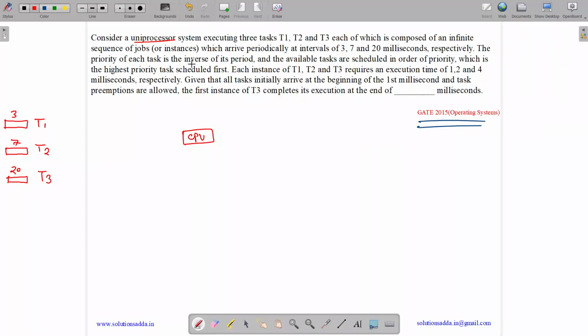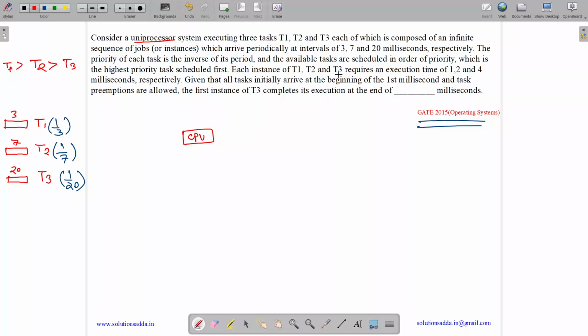The priority of each task is the inverse of its period. So what is its priority? Its priority is 1 by 3, its priority is 1 by 7 and its priority is 1 by 20. Now it says the available tasks are scheduled in order of priority, with the highest priority task scheduled first, which means T1 has more priority than T2, which has more priority than T3.